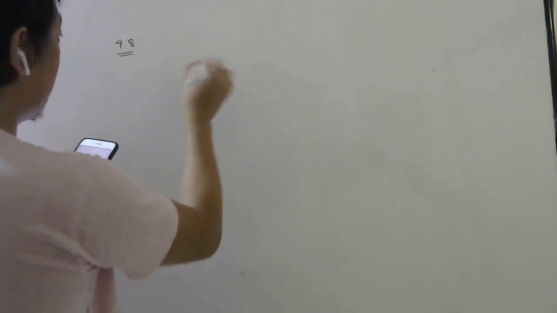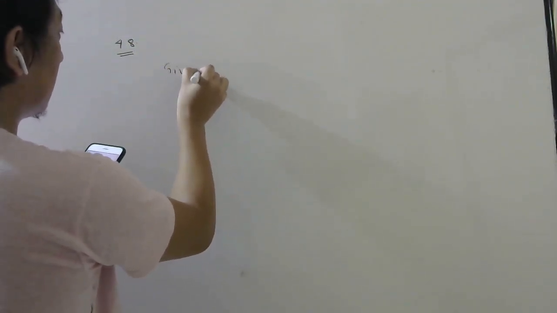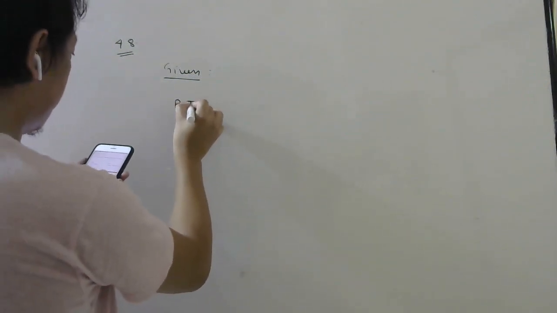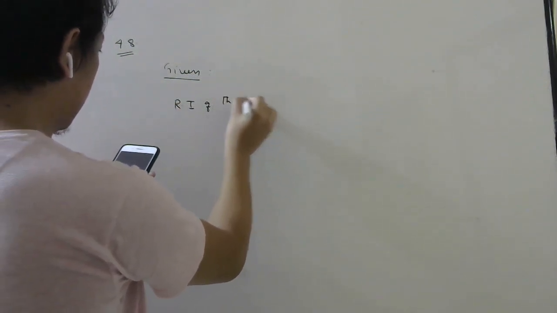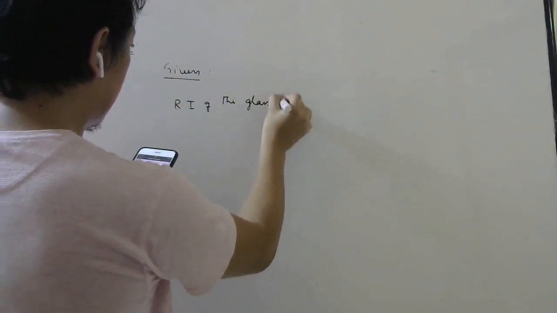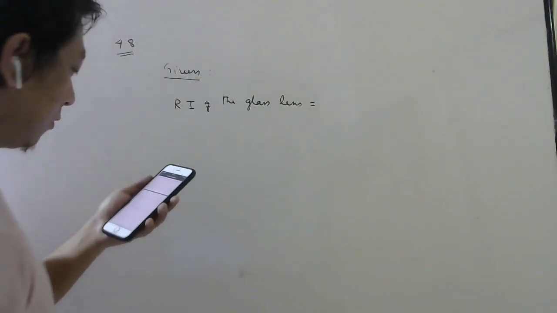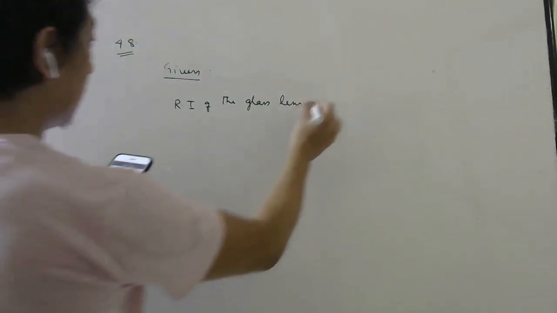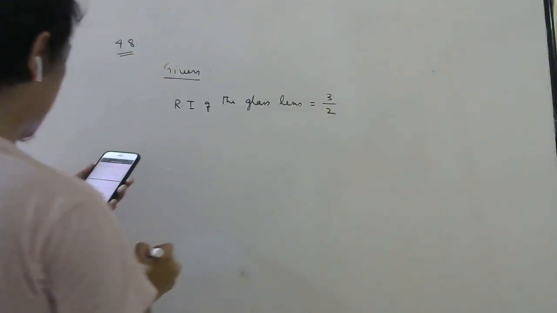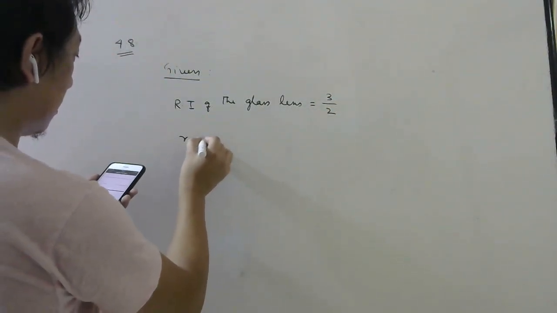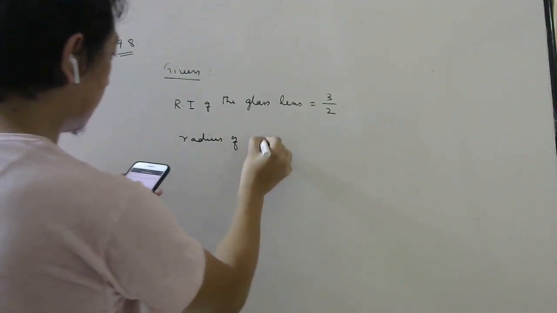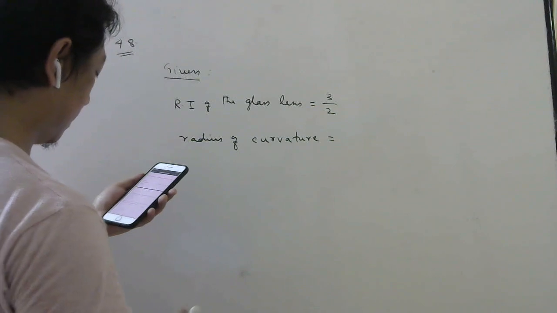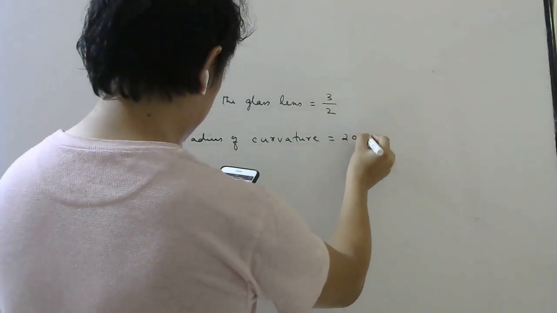So given data: refractive index of the glass lens is 3 by 2, and radius of curvature is 20 centimeter.